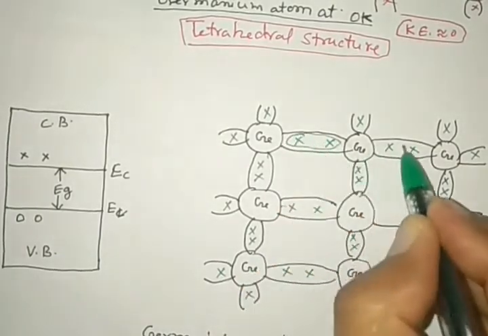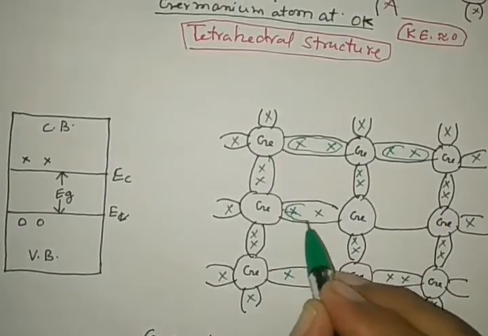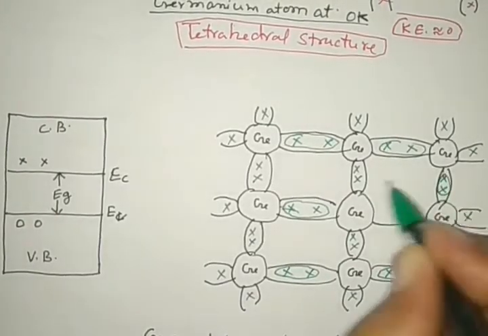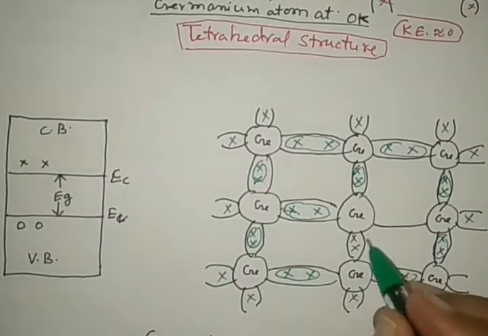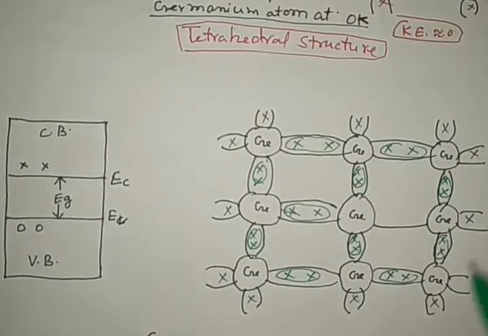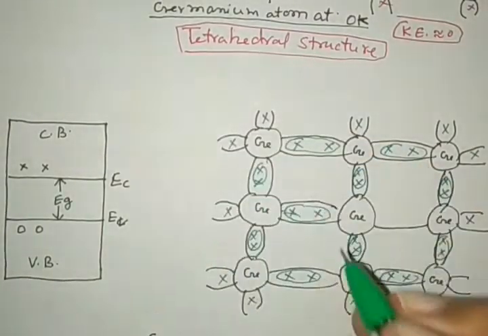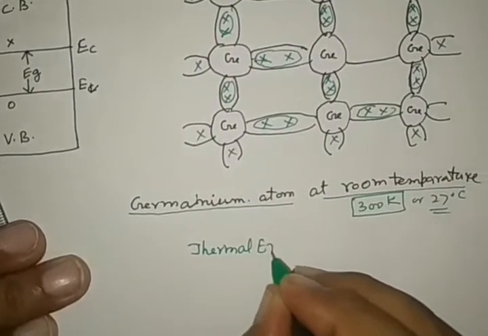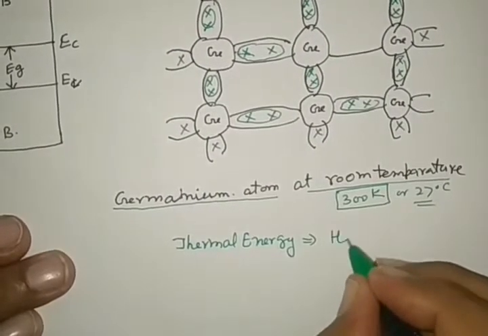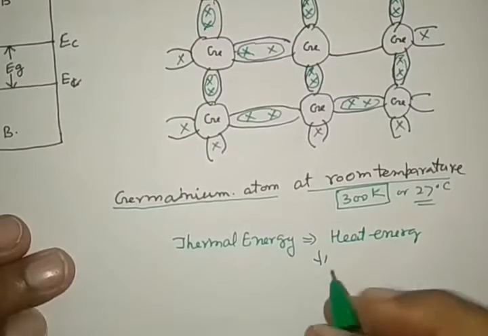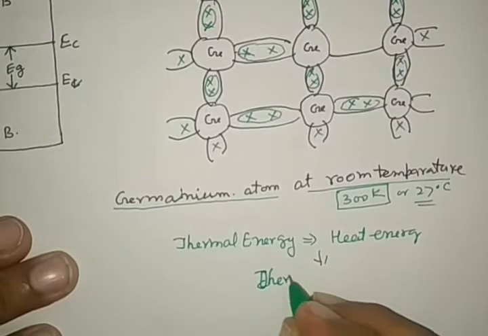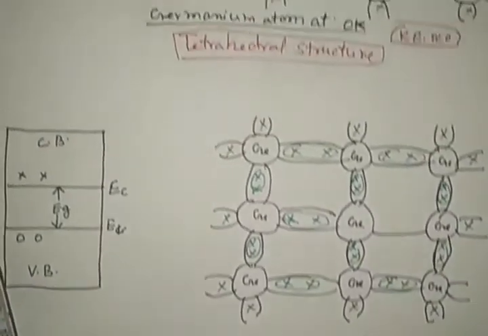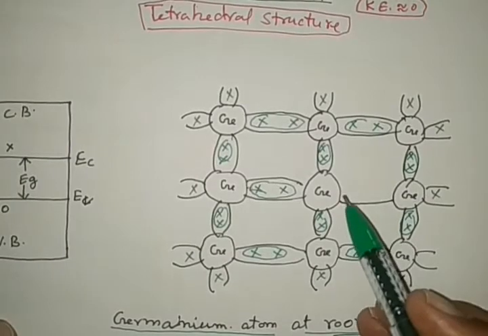The covalent bond is still here, but due to this thermal energy, see very carefully the word thermal energy, which means heat energy, there is thermal excitation within the outermost electrons. Due to this, some of the bonds are broken.